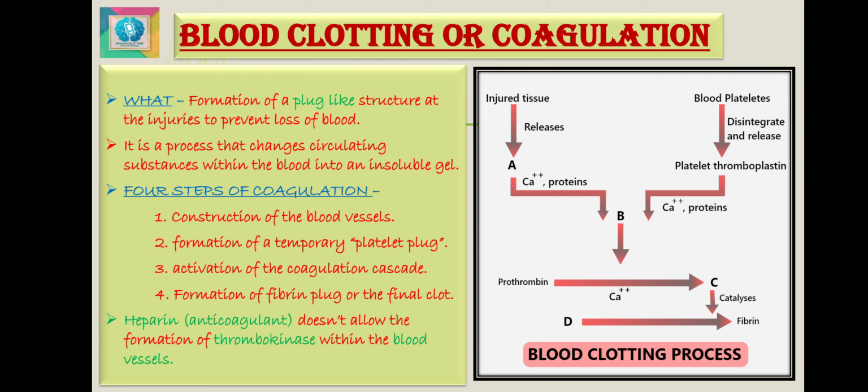Step 3, the soluble plasma protein fibrinogen is converted into an insoluble protein called fibrin with the help of thrombin. By polymerization, the fibrin protein forms long fibrin threads. These fibrin threads form a very fine network of mesh at the site of injury. The blood cells get entangled in this network and form a clot. Finally, a clot is formed at the injury within 2 to 6 minutes.